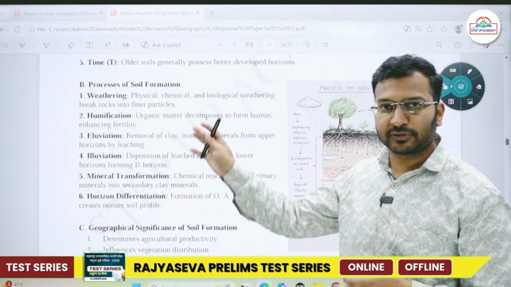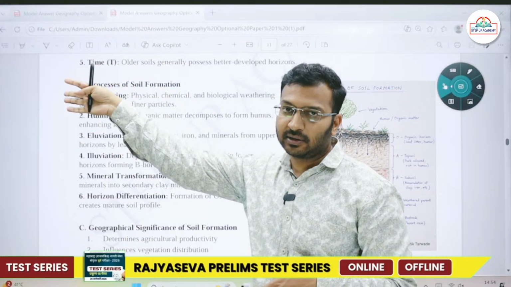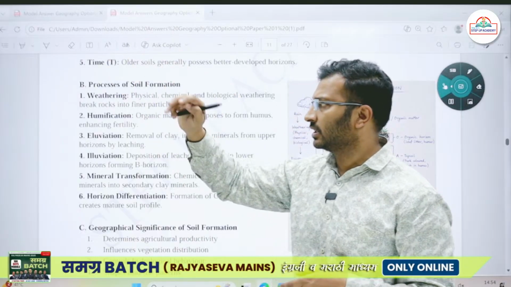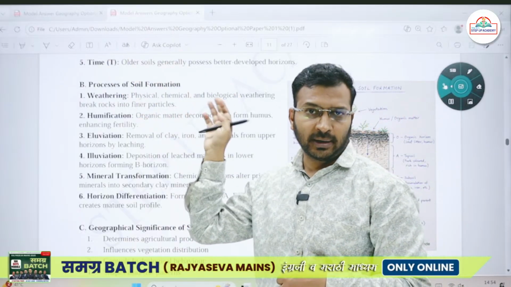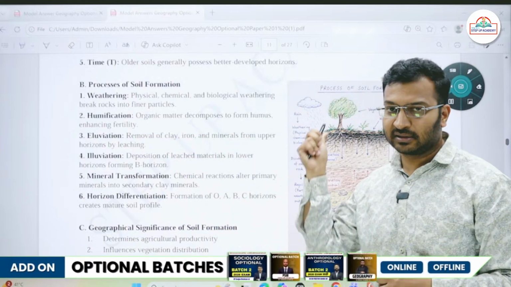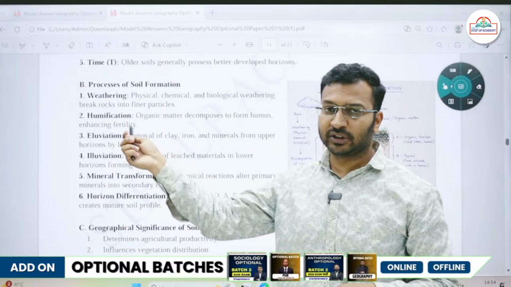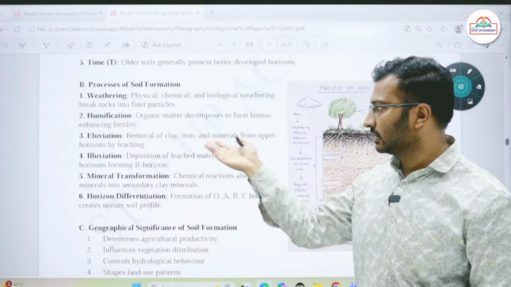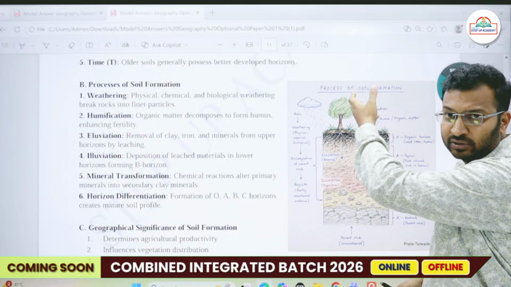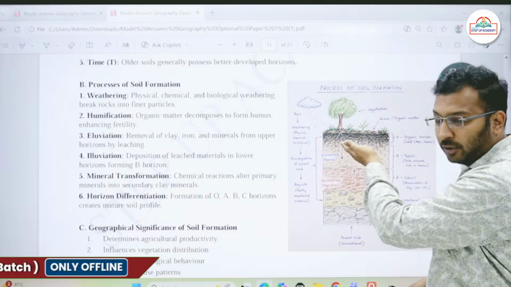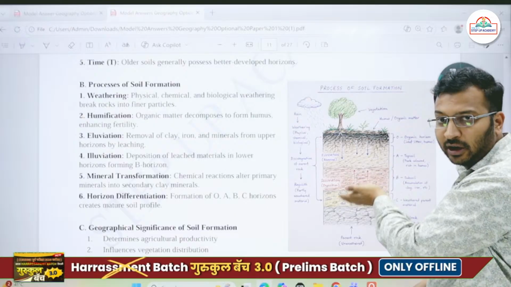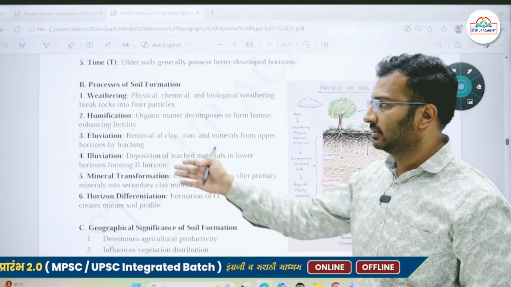For the process of soil formation, we already know that weathering takes place: physical weathering, biological weathering, chemical weathering, all these activities. Then humification is there, where organic matter keeps on decomposing because of organic activities. Then the eluviation process is there, forming soil horizon layers, because of intense rainfall or intense water movement. Some of the minerals from the top layer of the soil, the organic layer, begin to percolate downwards. That is called the eluviation process.